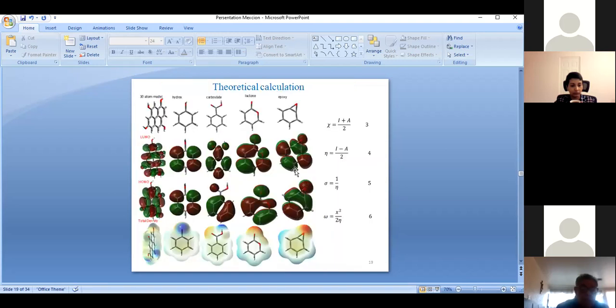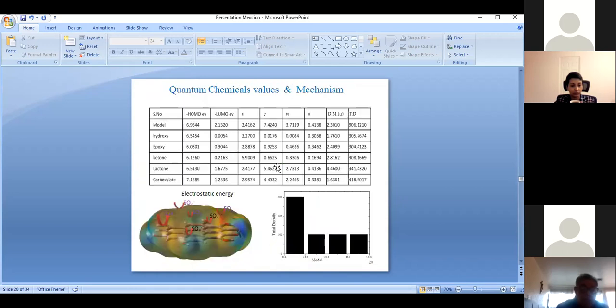From the theoretical study we also confirm there are carboxylate and lactones in the epoxy layers. See here, its softness values are very high, then the hardness values decrease. From this we confirm the praseodymium decorated graphene oxide gives corrosion inhibition efficiency in the acidic medium, and excellently acts as a coating material for the future.